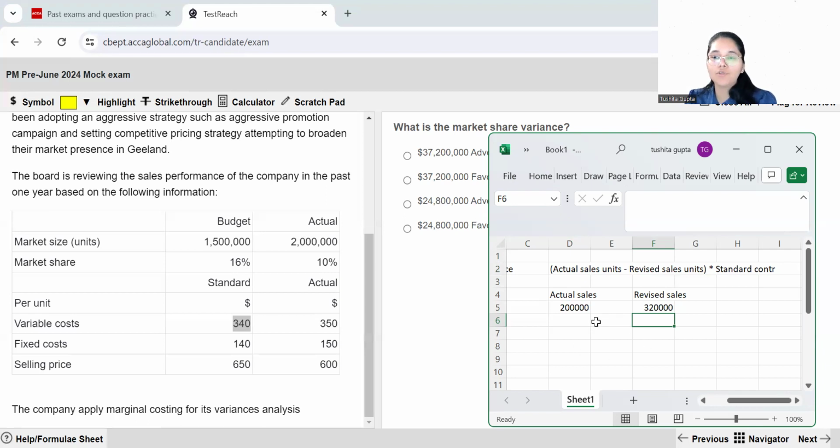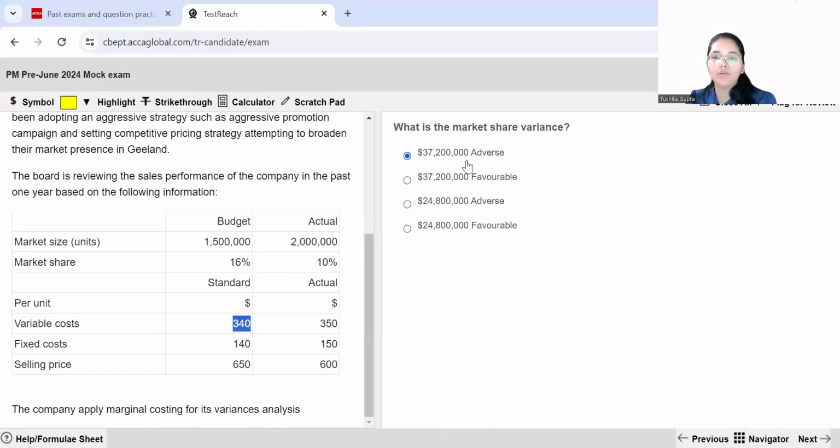So the standard contribution is pretty easy to work out. It is nothing but the selling price minus your variable cost. So 650 minus 340. So this is your contribution. You multiply the difference. If you see, your actual sales have been lesser than your revised sales, which is bad news for the business. So you know that it's an adverse variance for sure. So once you have your answer, you have it as 37.2 million. So this over here looks like our answer, 37,200,000 adverse. This is what my market share variance looks like.